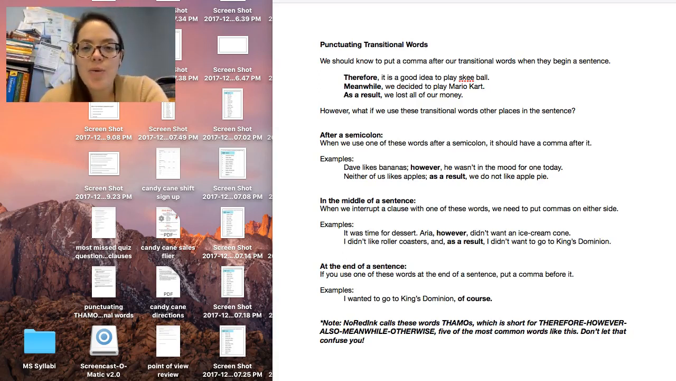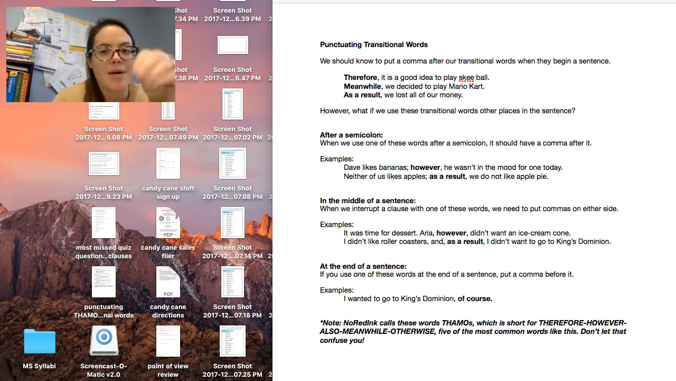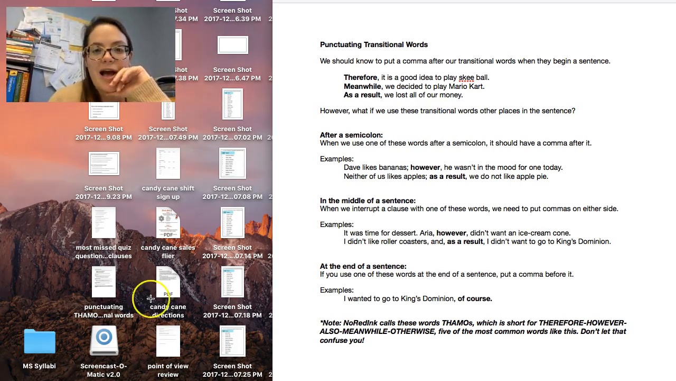Hey guys, so today I want to talk a little bit about punctuating transitional words. Okay, so we've talked about this before, and we should know to put a comma after our transitional words when they begin a sentence. Okay, so for example, therefore, it is a good idea to play skee ball. Meanwhile, we decide to play Mario Kart. As a result, we lost all of our money. Okay, we should know to put our commas after each of these things, okay?